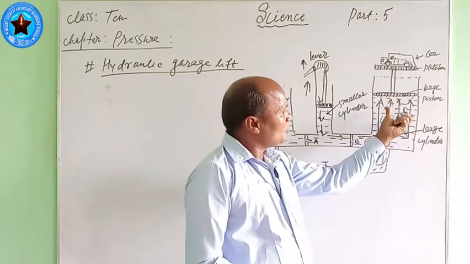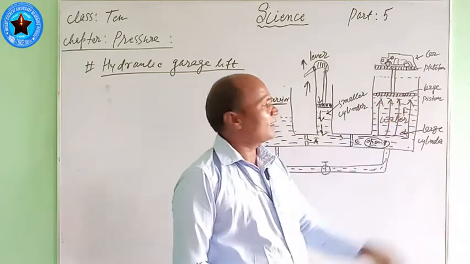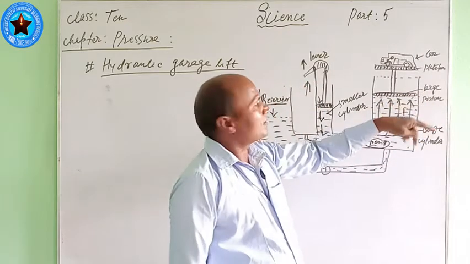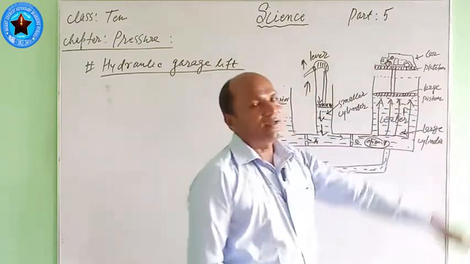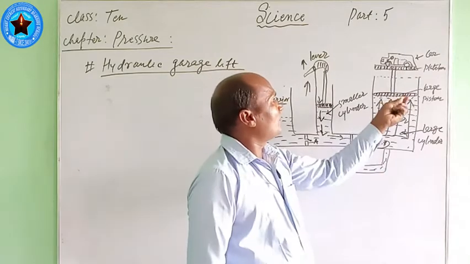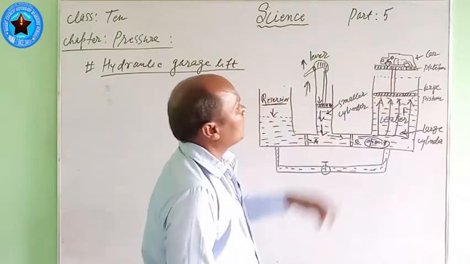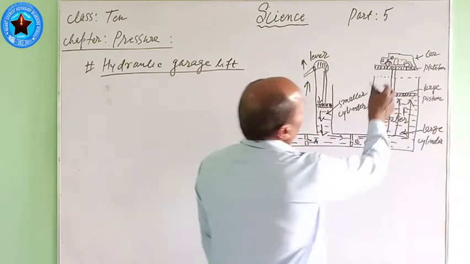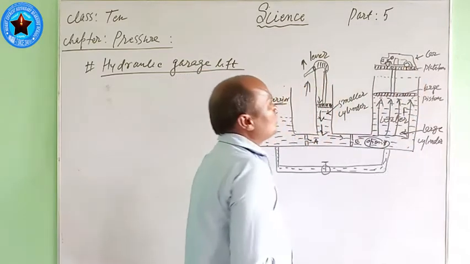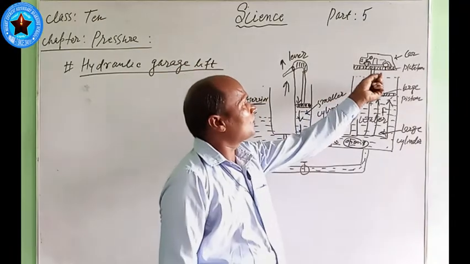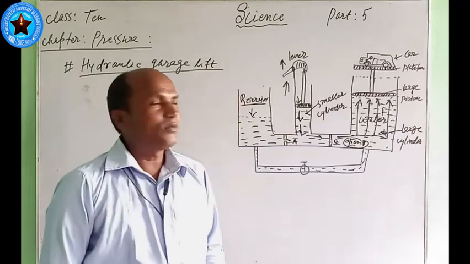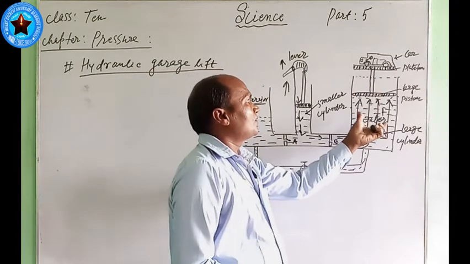It means more force is applied on the larger piston, and due to this, the car or vehicle kept on the platform can easily be lifted. It is easy to wash the lower parts, to fasten rusted nuts and bolts, and the car can easily be repaired by lifting it in this way.